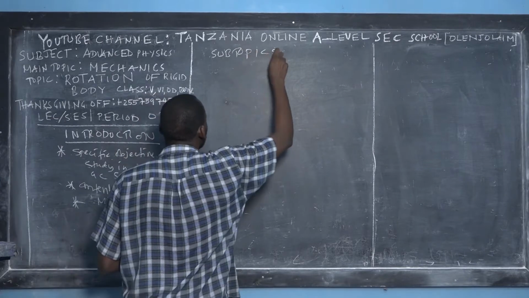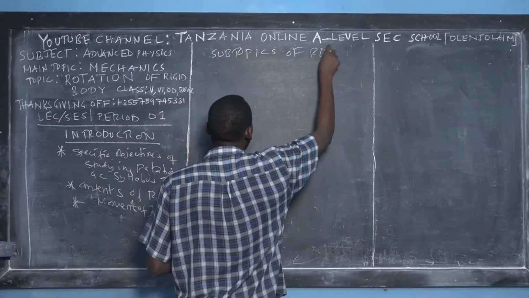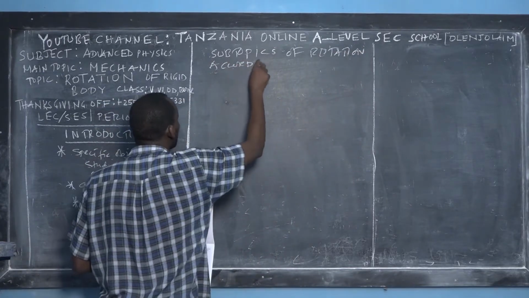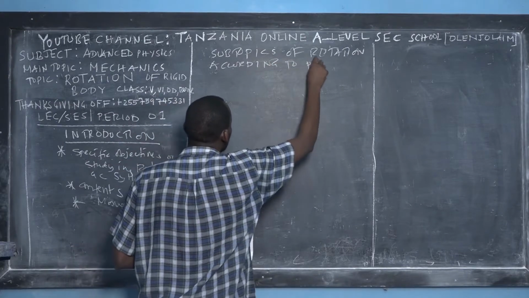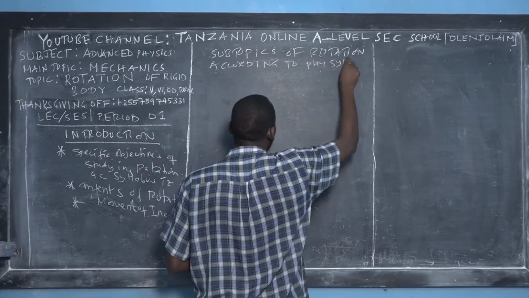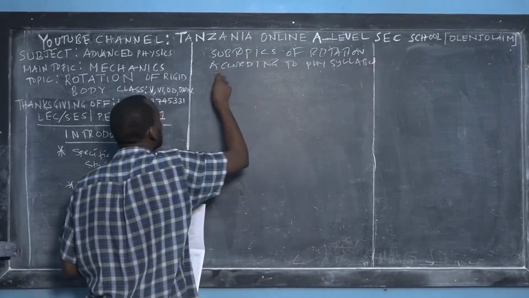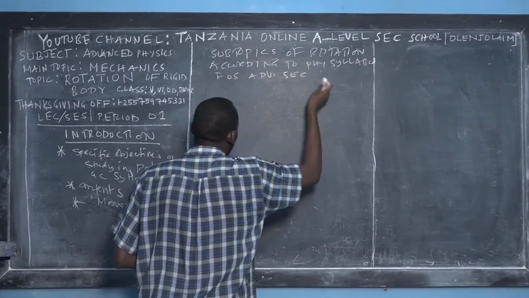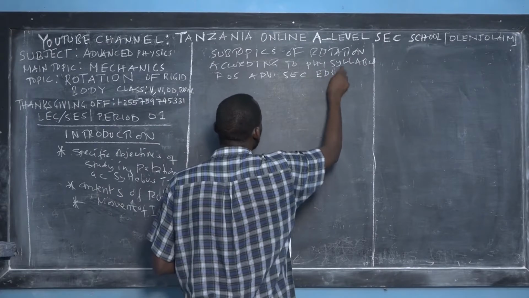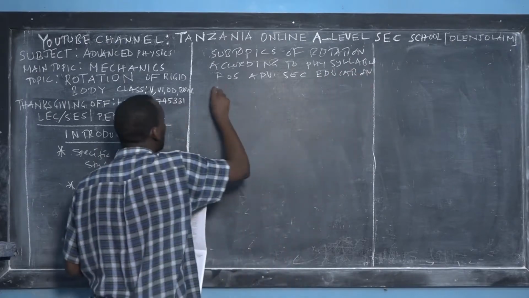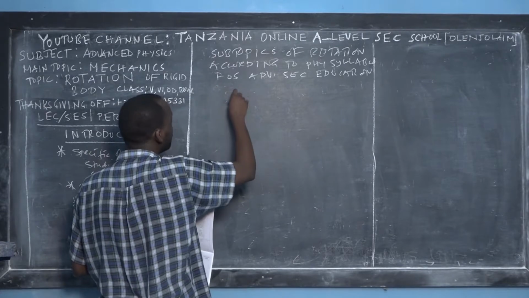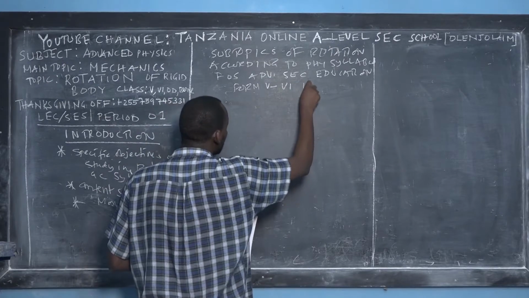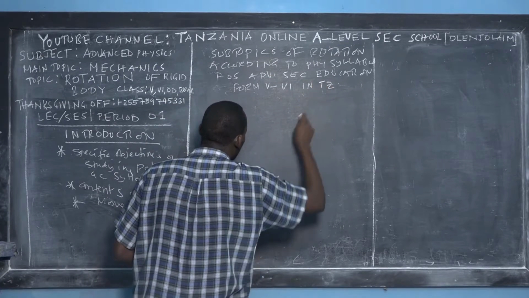What are the subtopics of rotational dynamics, or rotation of the rigid body, according to the physics syllabus for advanced secondary education, Form 5 to Form 6 in the United Republic of Tanzania, TZ being the abbreviation?